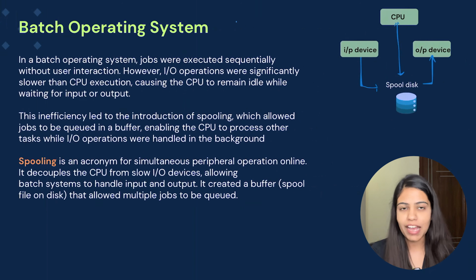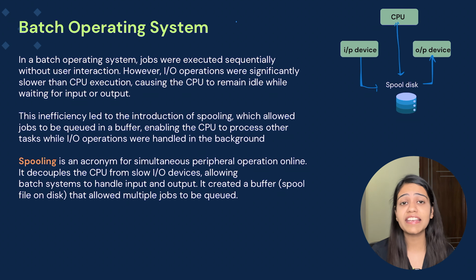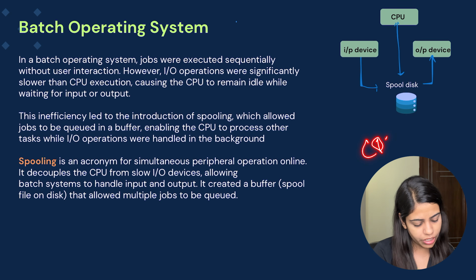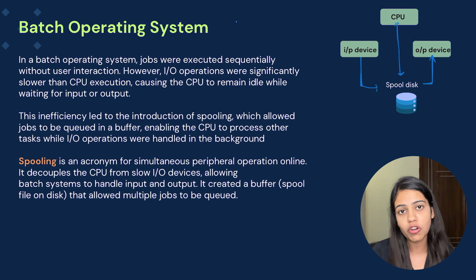As I told, the batch operating system somewhat solved the issue that earlier the user could provide only one job, but now we can provide jobs in batches. But there were still some issues: the processing was not very fast, and the CPU used to wait for a longer duration of time. There was also a speed mismatch between the input-output and the CPU.